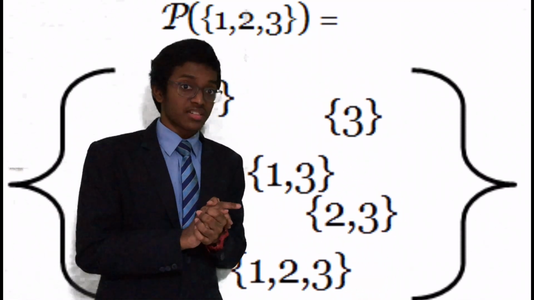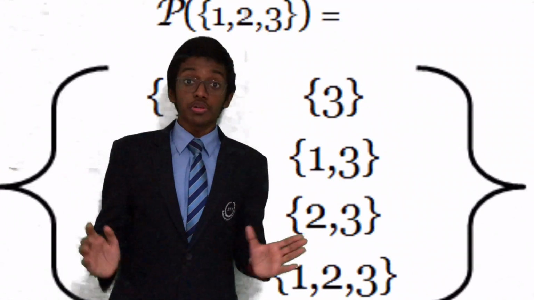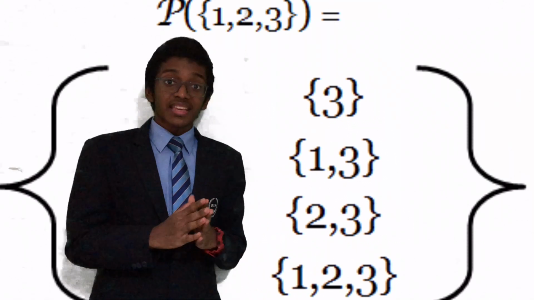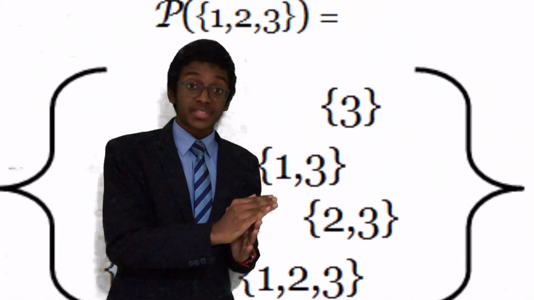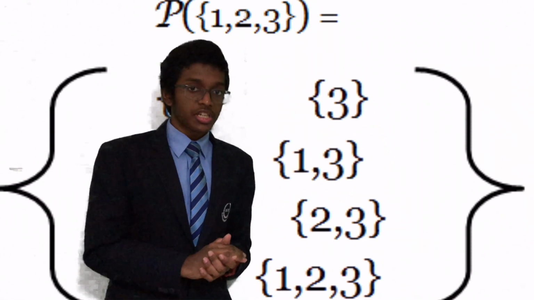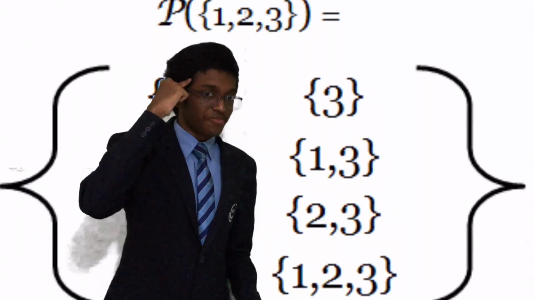There's also one more idea. How would you find the number of subsets for a very huge set, like let's say the set B is equal to 1, 2, 3, 4, 5? Let's say a set A has m elements. The number of subsets in P(A) would be 2 raised to m, a fundamental property which you must always store in your brain.